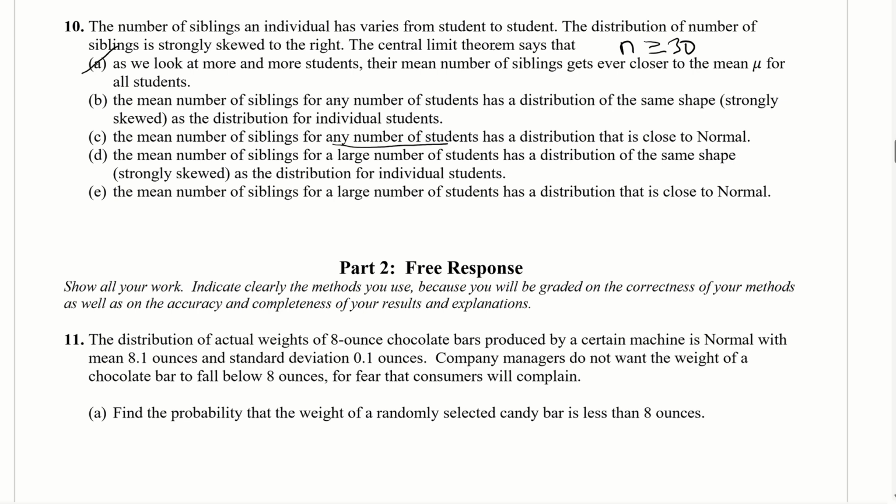No, so it's not A, B, C, or D. It has to be E. The mean number of siblings for a large number of students has a distribution that is close to normal. Yes, the mean number of siblings. That means the X bar distribution is going to be close to normal for a large number. All right, it's E.